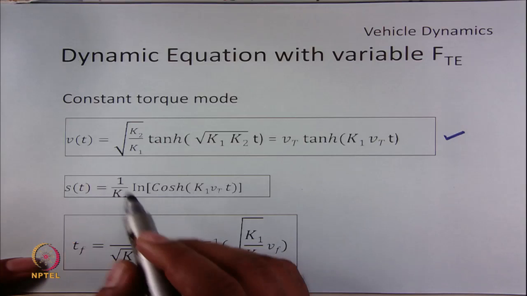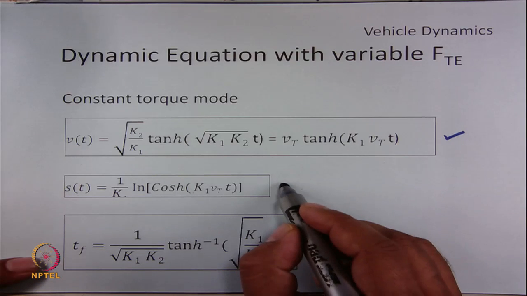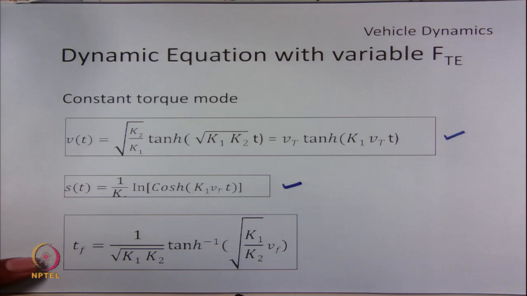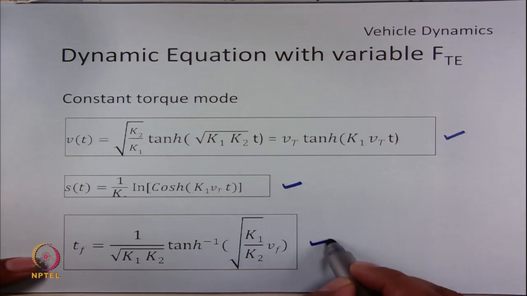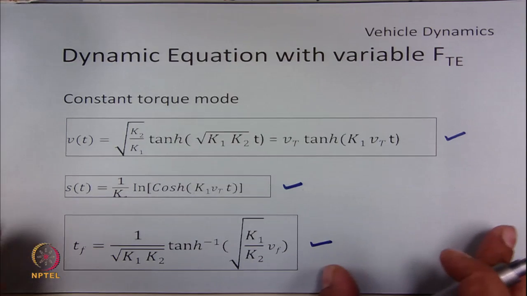Secondly, we can also find out the variation of distance with respect to time in this mode. We can also find the time that will be required to go to a particular speed. So, if somebody tells like I want to know the time that is required to reach a velocity Vf, we can calculate using the time formula, which is the inverse of this velocity formula.